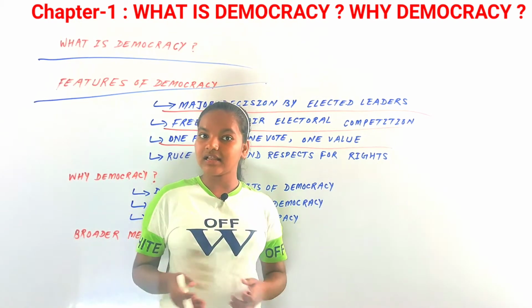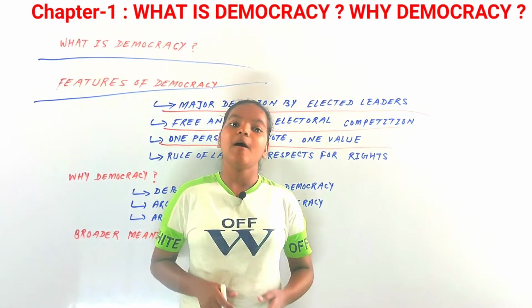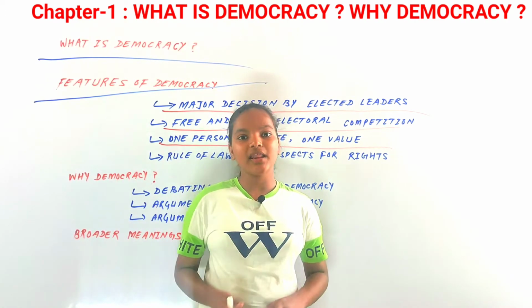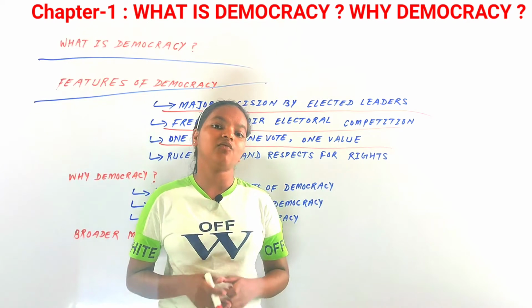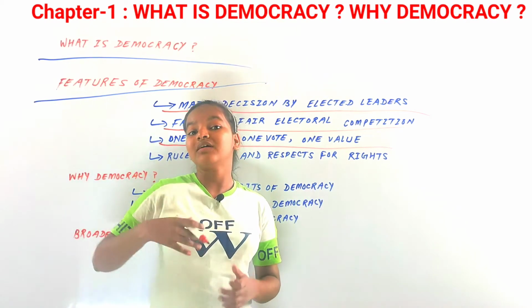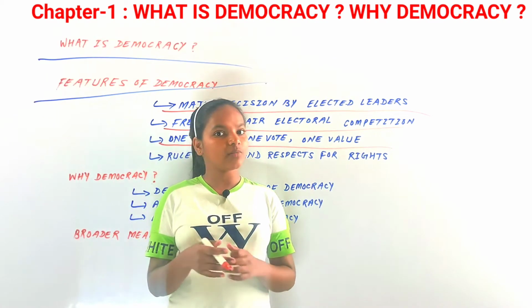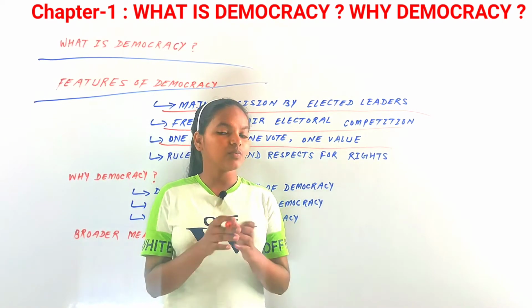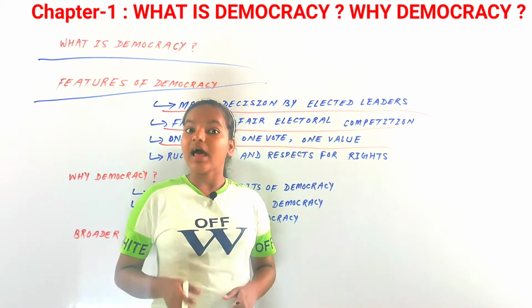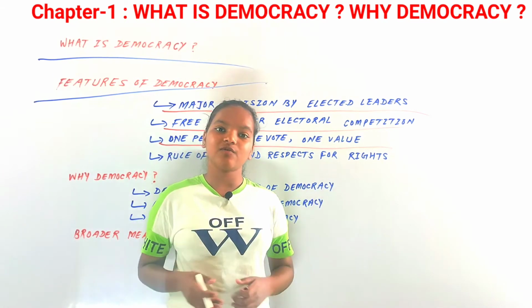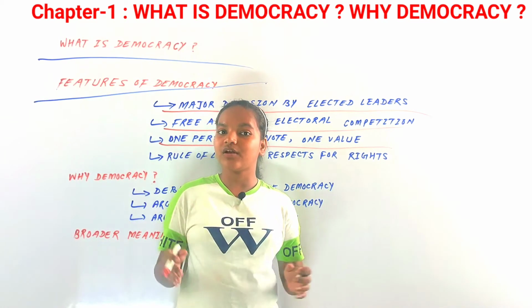We studied it in history and civics. But still in many countries there is discrimination in voting. You could say that there is not a universal adult franchise. So elections are being held, but the right to vote should be given to each person, and the value of each vote should not be different.